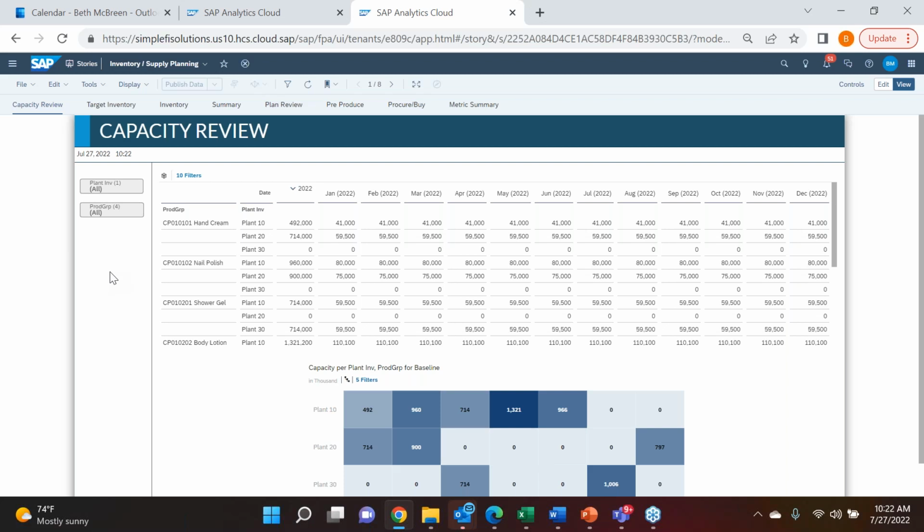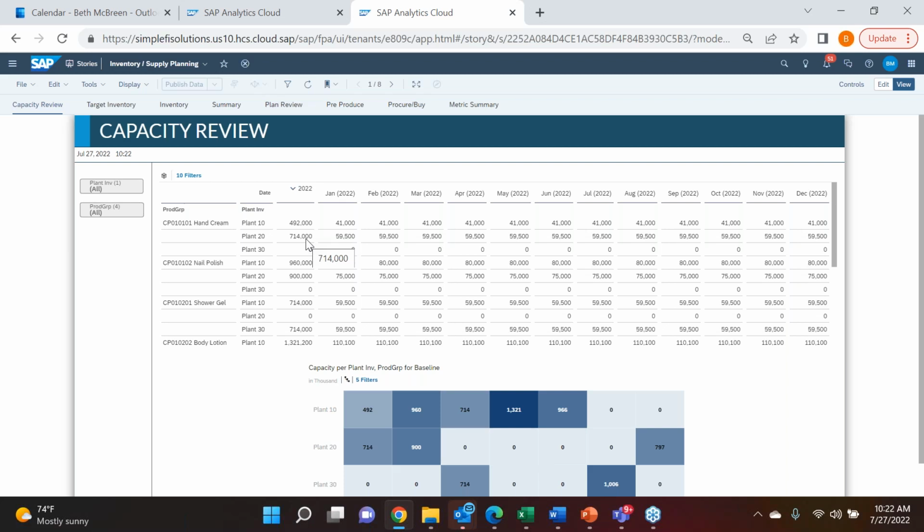So here, the way that we had originally designed it is that our capacity thresholds really drive priority. What do I mean by that? If we take hand cream as an example, I can see for the year it's saying that plant 20 is going to be able to produce 714,000 units, right? And so by default, plant 20 has the first priority.